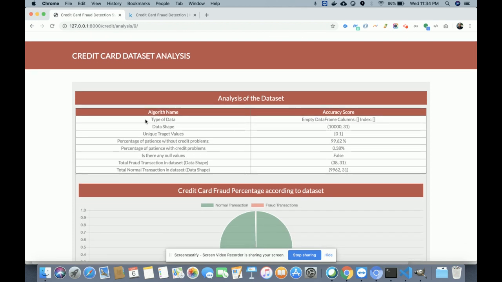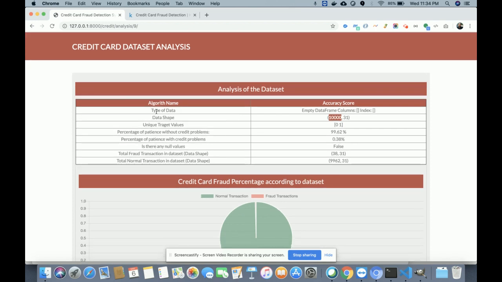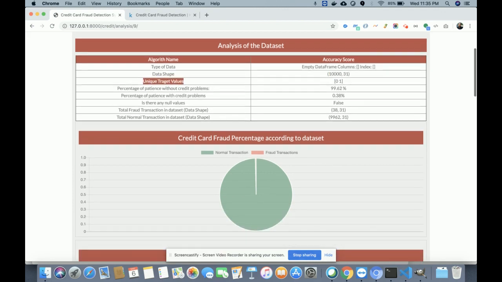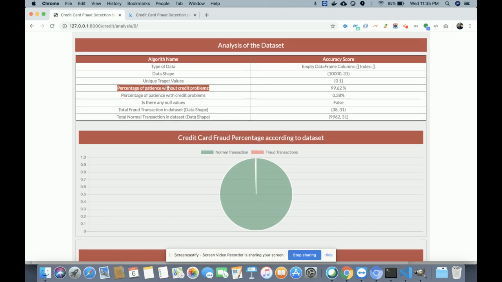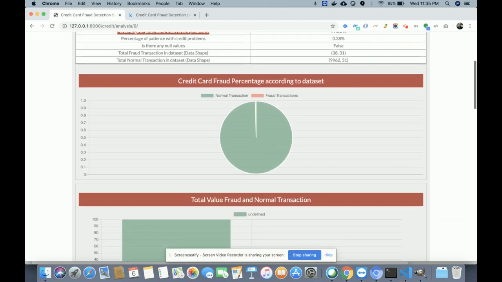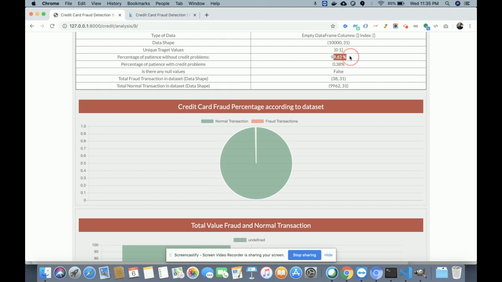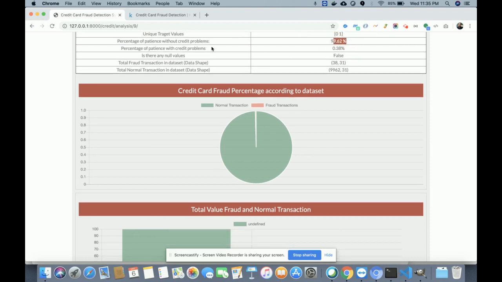You can see I have done the analysis on the 10,000 records only. Yes, I think it's 1 lakh. The type of the data is a data frame. The data shape is 31 columns out of 10,000 rows. The unique target values are 0 and 1, meaning the class value. The percentage is 96 percent, and this is the fraud transactions.